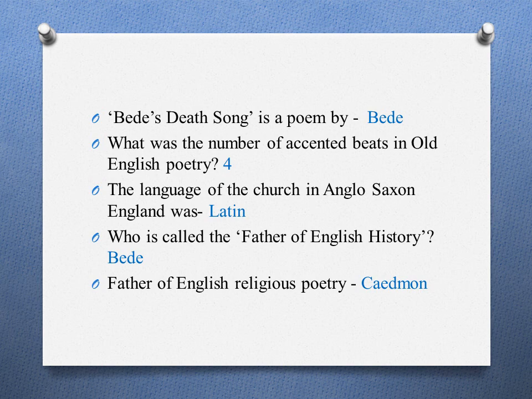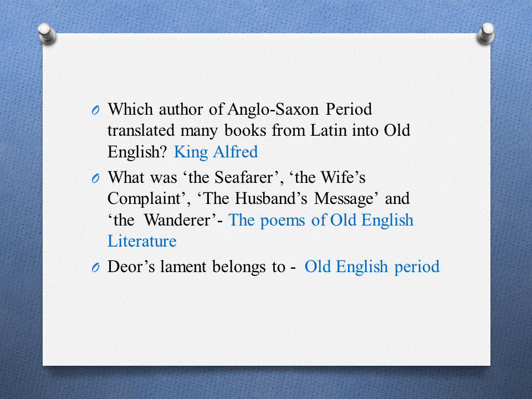Who is called the father of English history? Bede. And who is called the father of English religious poetry? It is Caedmon. Which author of Anglo-Saxon period translated many books from Latin into Old English? It is King Alfred. What were the Seafarer, the Wife's Complaint, the Husband's Message, and the Wanderer? These are the poems of Old English literature.